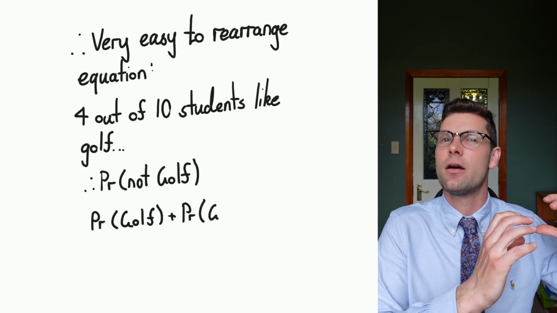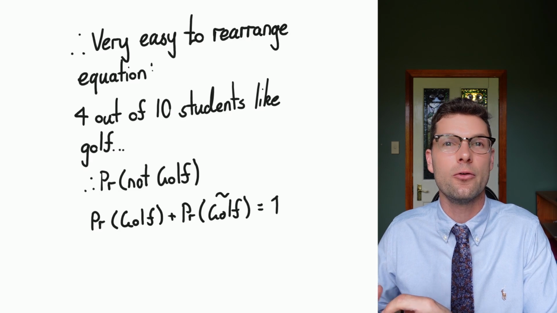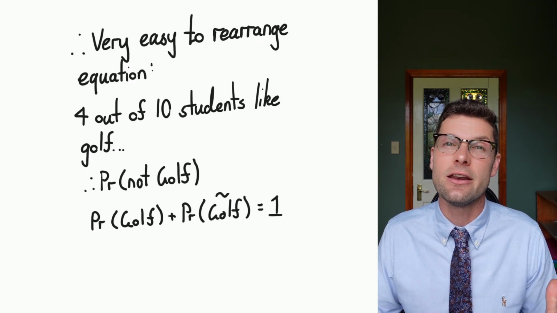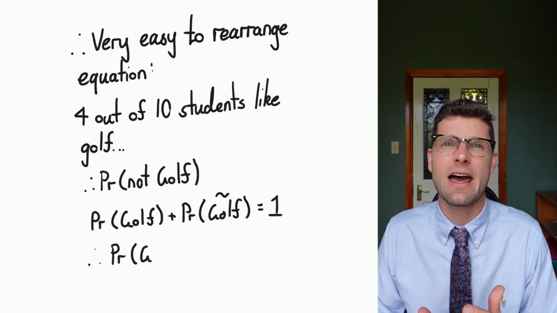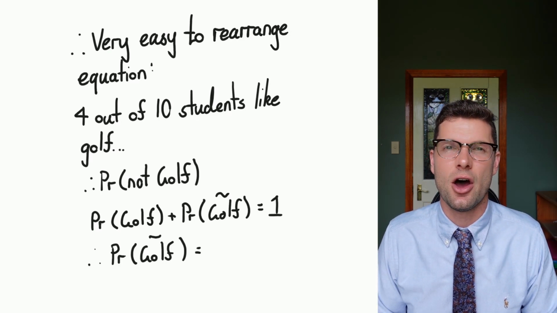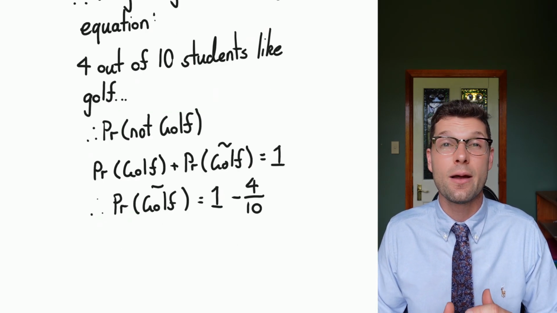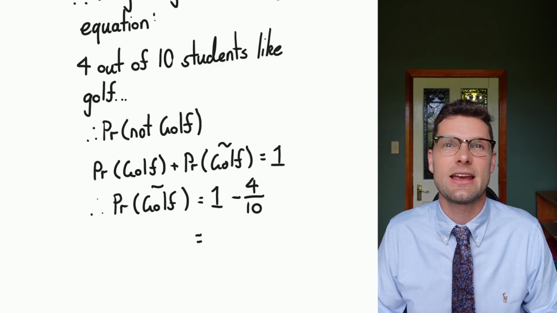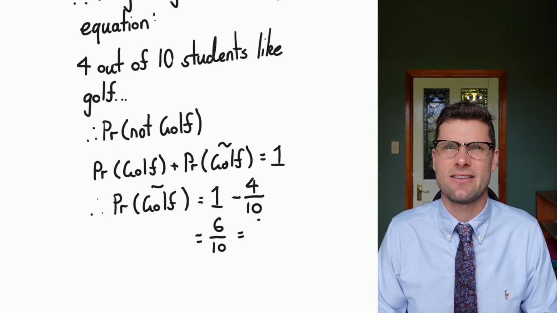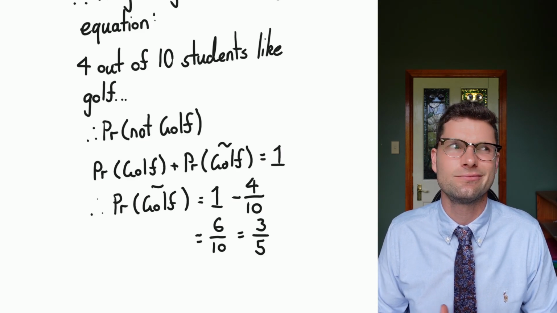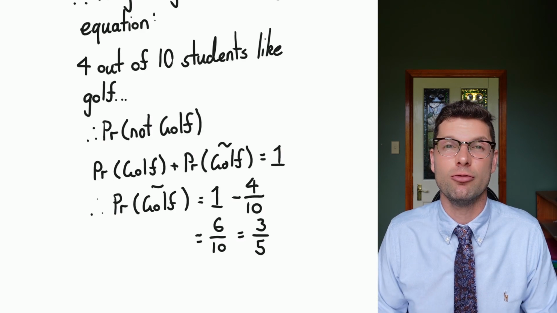So because I've got the probability of golf, 4/10, plus the probability of not golf equals 1, to get that unknown, the probability of not golf, all I've got to do is minus that 4/10 to the other side. And now my complementary event is equal to 1 minus 4/10, which is equal to 6/10. And that's exactly what we thought. So 60% of the students don't like playing golf. 40% plus 60% is 100%, so we know we got it right.